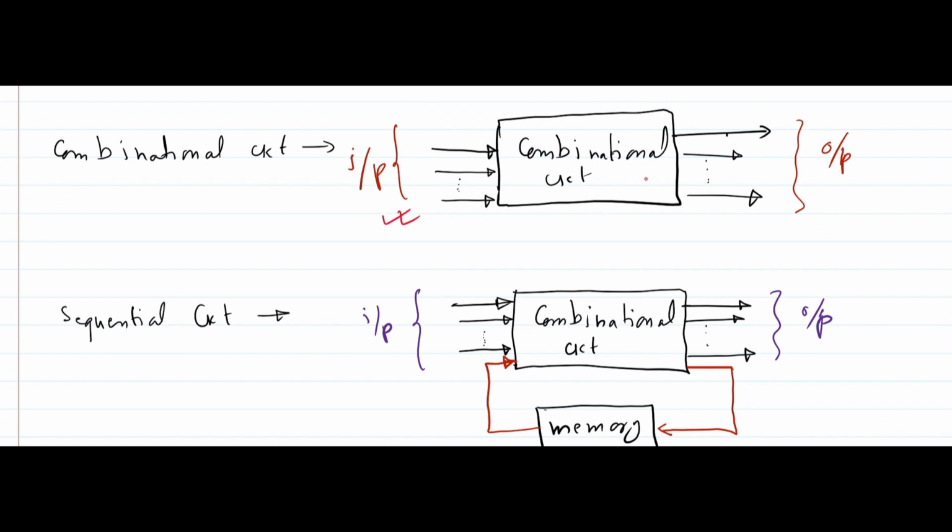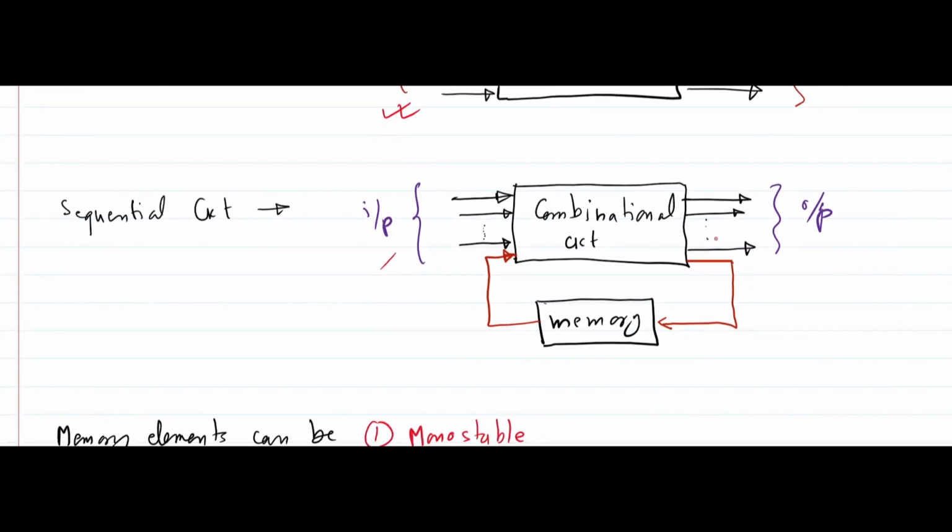So a combinational circuit depends on input and gives you output, but a sequential circuit depends on input and previous output also. This path is known as the feedback path, and here we are taking some or all of the output and feeding it as input to the combinational circuit.